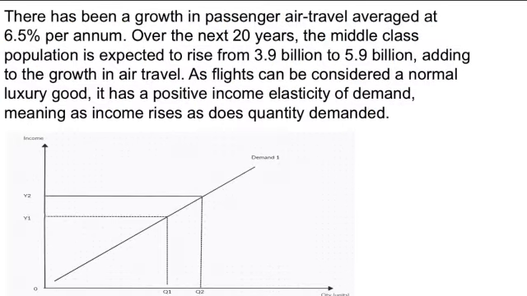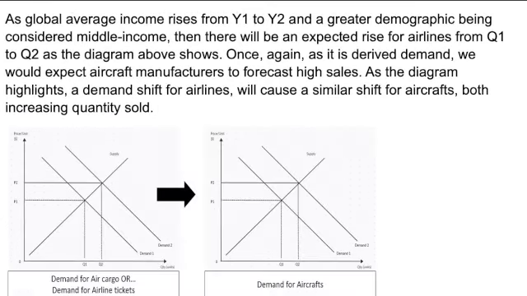Right, so this is my first point. There's been a growth in passenger air travel averaged at 6.5% per annum. Over the next 20 years, the middle class population is expected to rise from 3.9 billion to 5.9 billion, adding to the growth in air travel. As flights can be considered a normal luxury good, it has a positive income elasticity of demand, meaning as income rises, so does the quantity demanded.